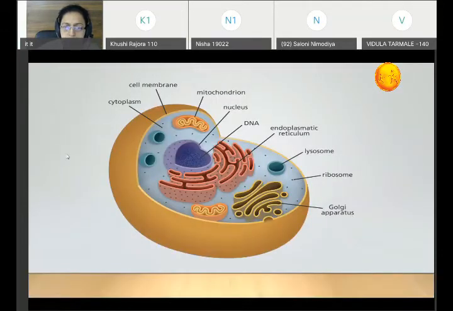So this can be explained with this particular diagram. So you have a cell. The first thing is to the interior of the cell organelle. So this is a space, either the matrix or intermembranous space, or within the nucleus, or the inner space of the endoplasmic reticulum, or the space which is there in the Golgi apparatus.